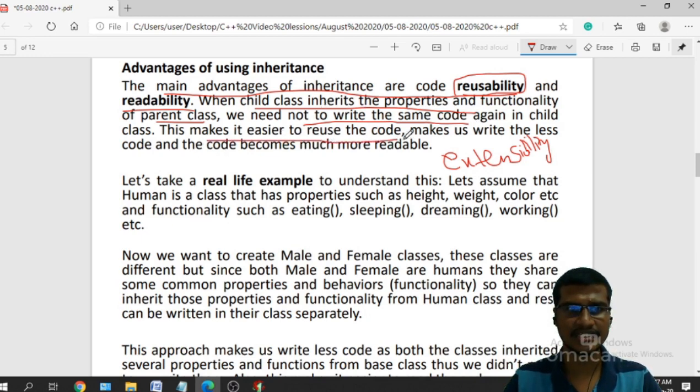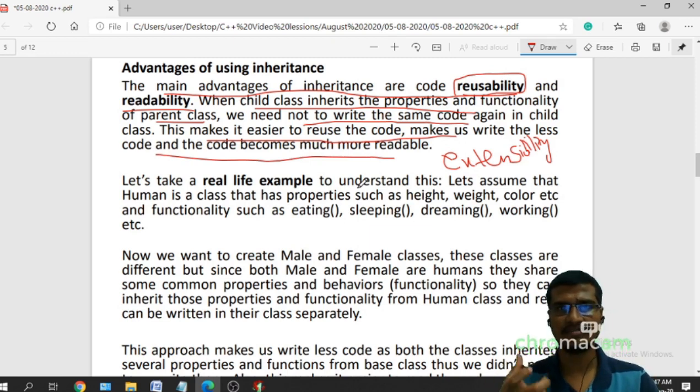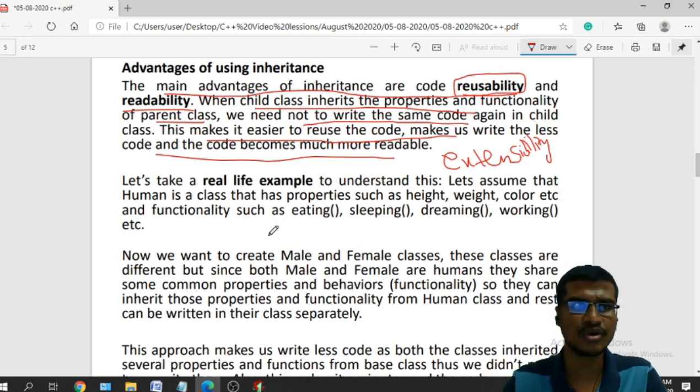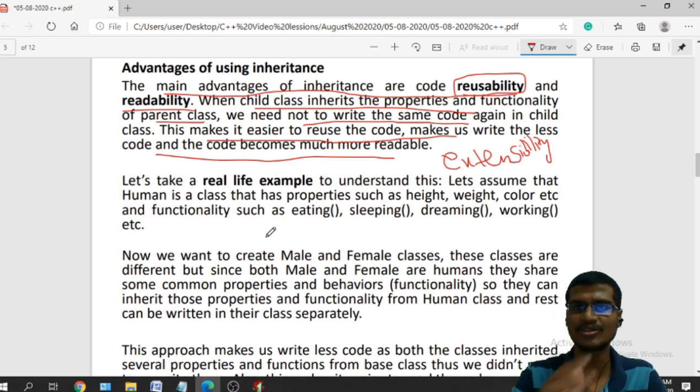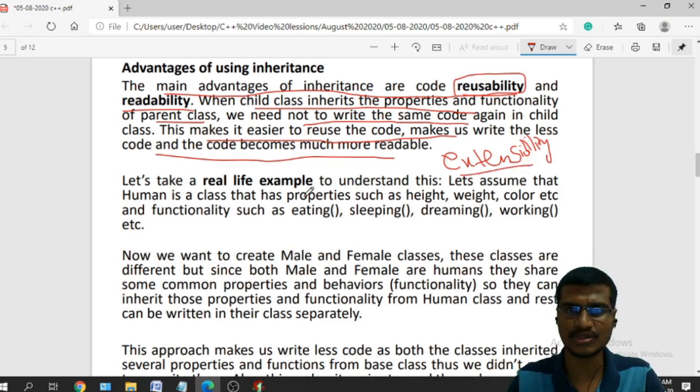This makes it easier to reuse the code, makes us write less code, and the code becomes much more readable. So by using this, we have two advantages. One is that I can reuse the code, and it makes us write less code, so that the code becomes more readable. So it will increase the reusability and readability, and also I can extend some new features.